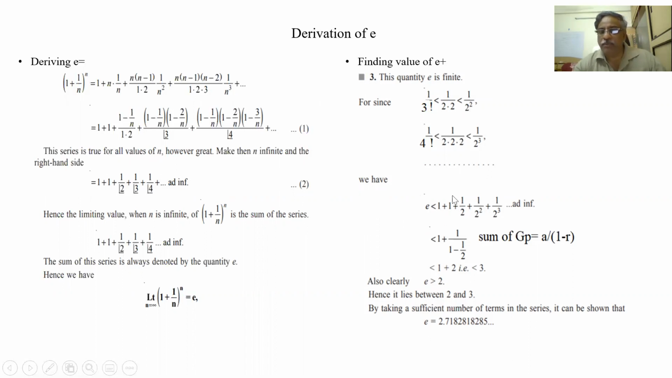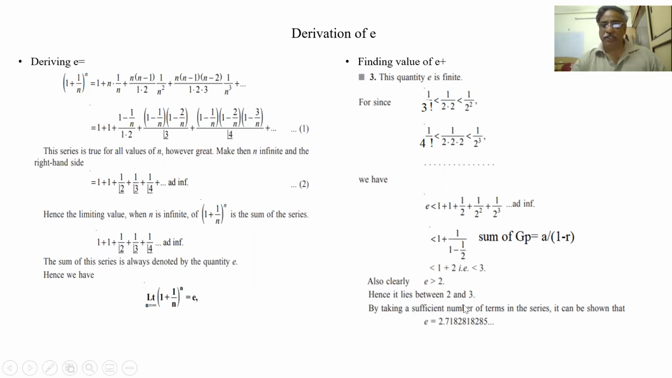1 plus, this is a geometric progression with a ratio of 1 by 2. So a by 1 minus r. So 2 minus 1 is 1, 2 goes 1 plus 2 is 3. So e is less than 3 and e is more than 2. It has 1 plus 1, 2.5. More than 2.5, less than 3. If we go to a sufficient number of terms, I am converging e to 2.718.